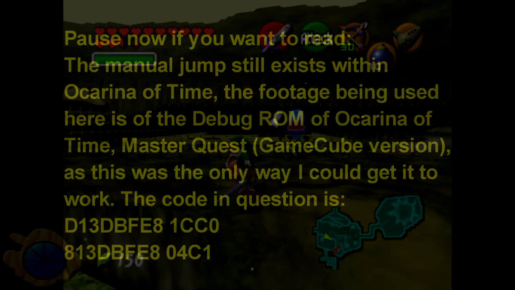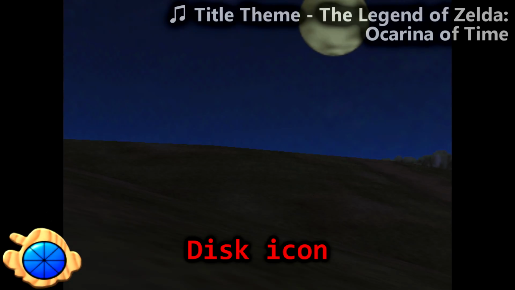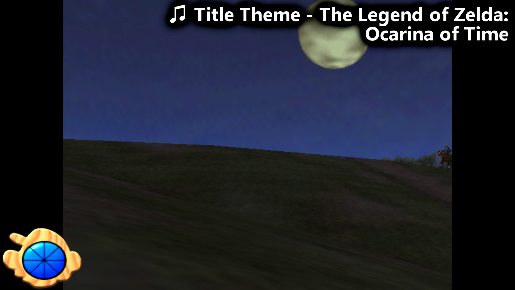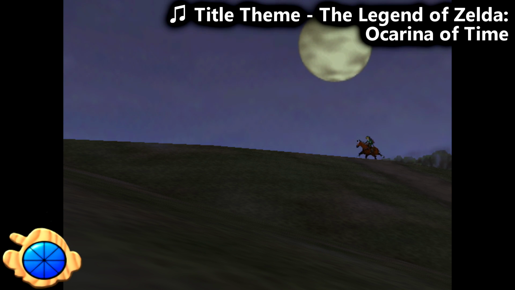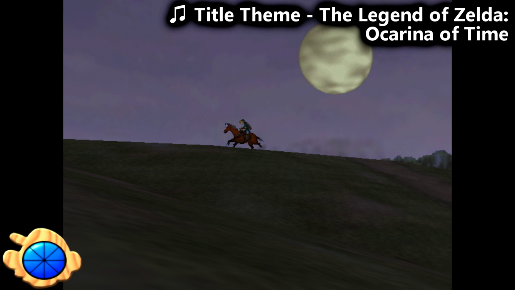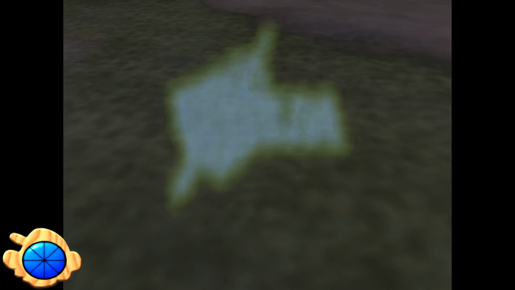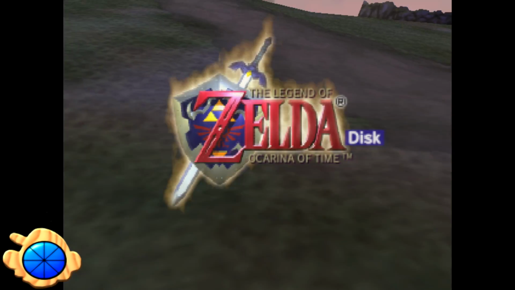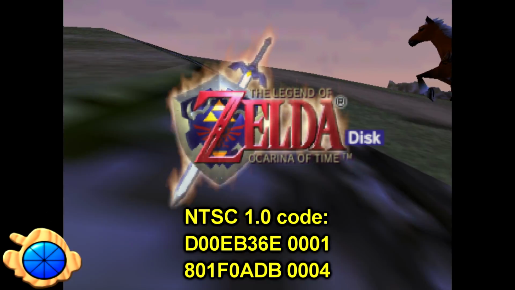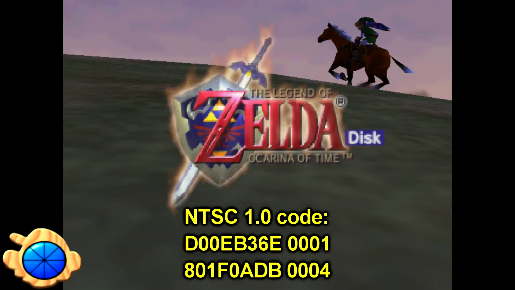cheat code. Disc icon. When plugged into the Nintendo 64 disk drive, Ocarina of Time would have the word disc next to the main logo on the title screen. This never came to be since the planned expansion for Ocarina of Time was cancelled, but the disc icon can still be found within the ROM, and you can activate it in the 1.0 release with the GameShark code.